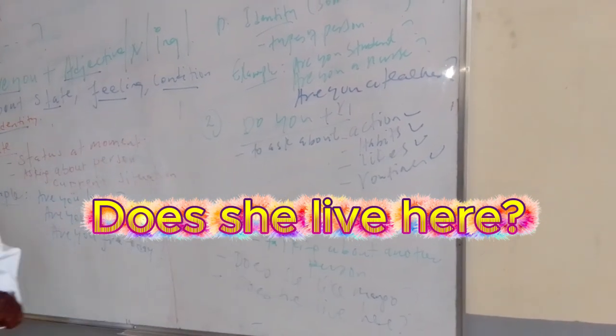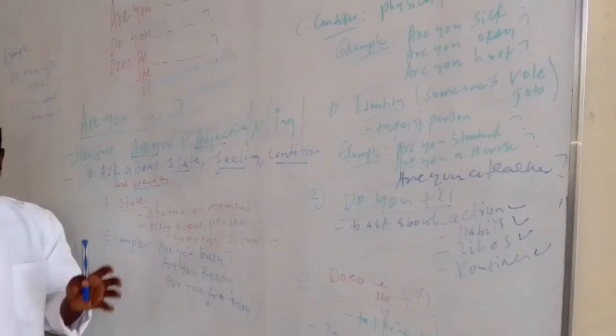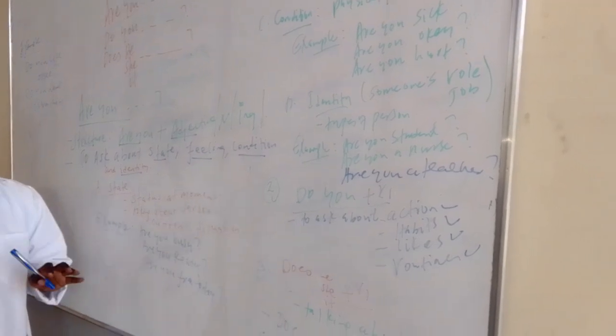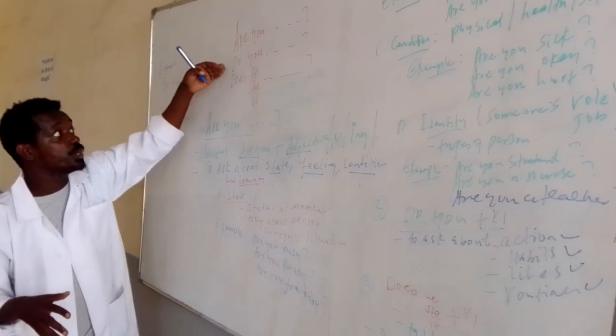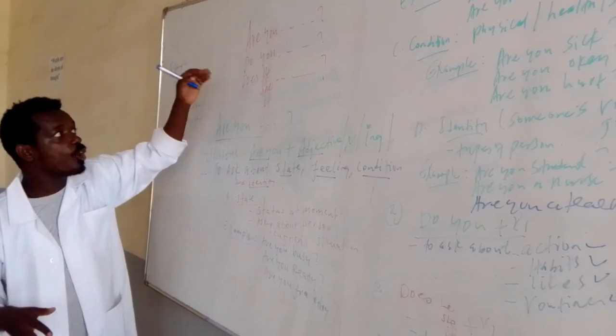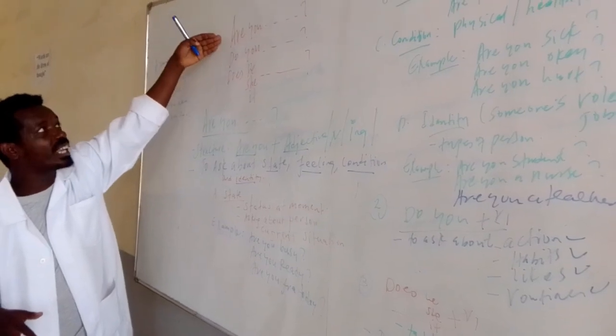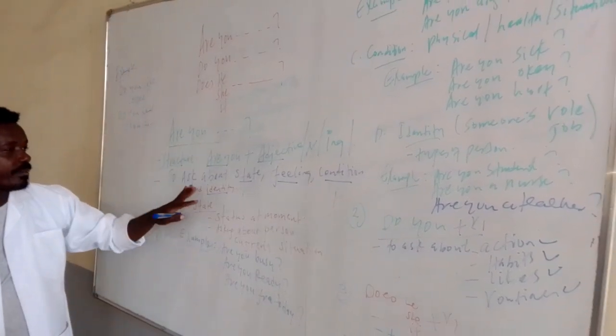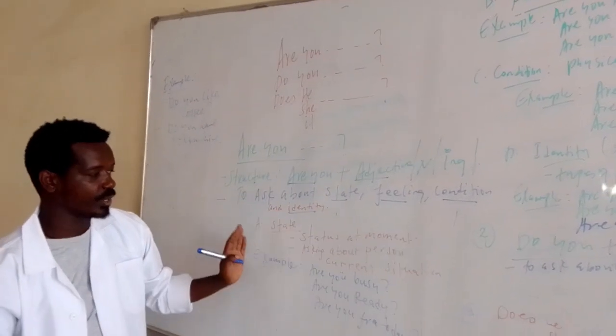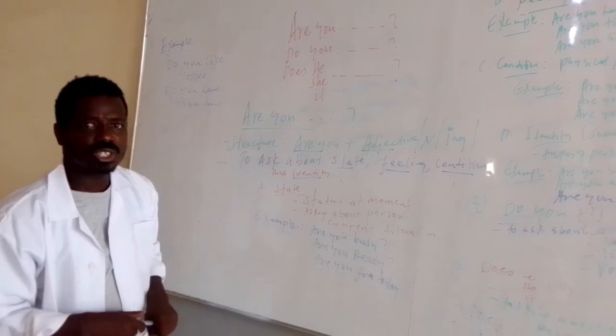So these things are very important questions. Let me summarize what we learned today. Today we discussed "are you," "do you," and "does." Basically, whenever we use "are you," we have to consider the very important sections that I listed for you here.